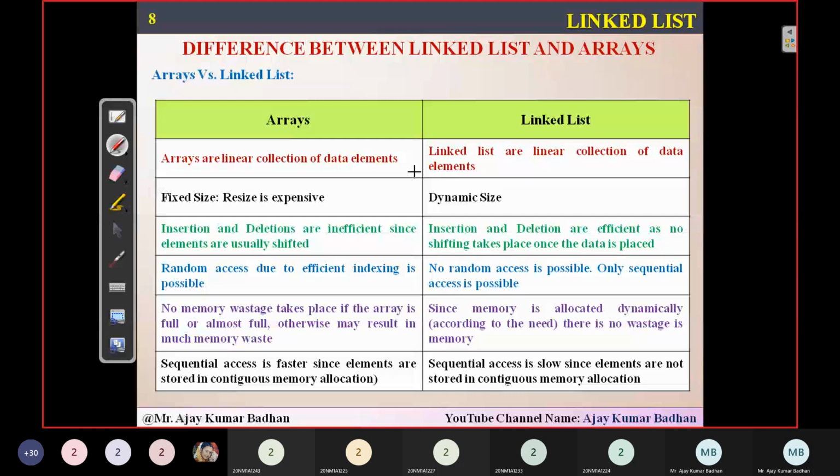Based upon this address, you people can perform the different operations. That we will see, how we can perform. So here, insertion, deletion, everything we can do very easily, and it is not going to cost you much.